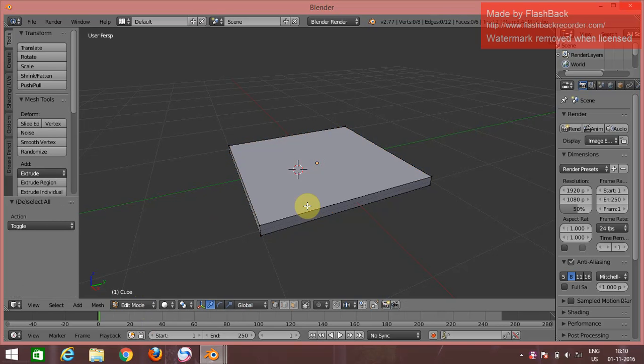Use A for select and deselect. Now press Ctrl R. Now this is ready for partition.